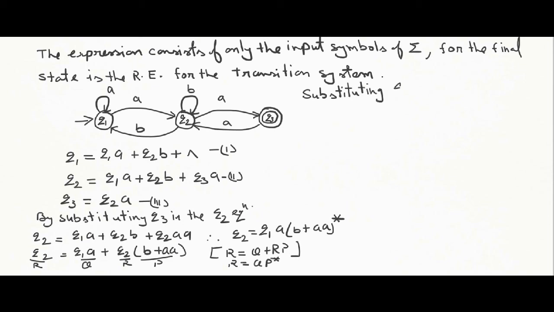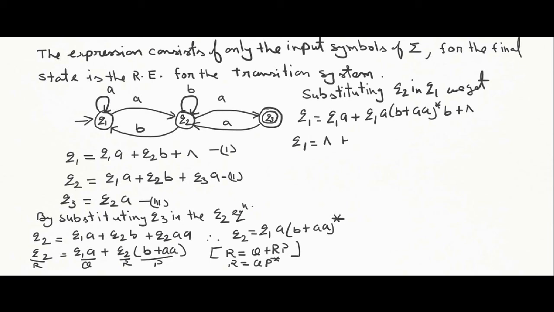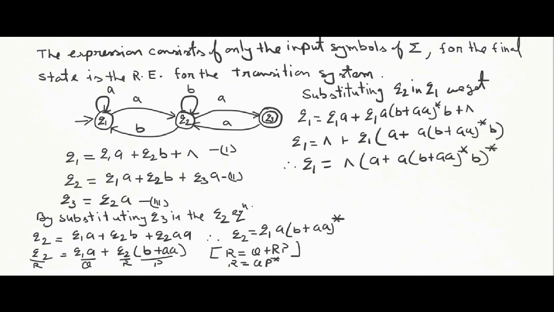This result is going to be used in equation 1. We are going to substitute the value of Q2 in Q1. So Q1 is equal to Q1A plus the value of Q2, which is Q1A(B plus AA) star followed by B, plus null. Rewrite this equation: Q1 is equal to null plus Q1(A plus A(B plus AA) star B). So again we have an equation of the form Q plus RP. The solution is null(A plus A(B plus AA) star B) star. Now what is the value of Q2? We are going to substitute this value in Q2.